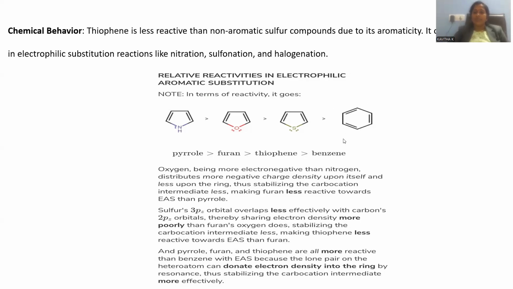Lower reactivity for benzene means higher stability. That higher stability is because of high resonance energy. 36 kilocalories of resonance energy is given for benzene, so it is extremely stable and least reactive towards electrophilic reagents.